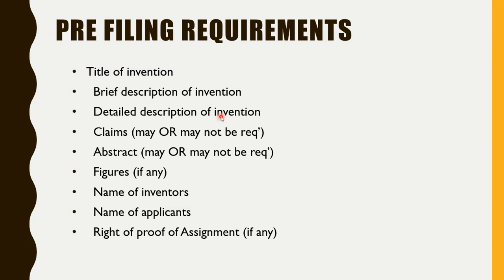So what are the requirements for filing the patent? You need to have the title of invention, description, detailed description, claims. Claims may or may not be there, right? It means there are two types of patent application. Initially you can file a provisional application. It means you have just started your research and you know that you will be coming up with some type of product.